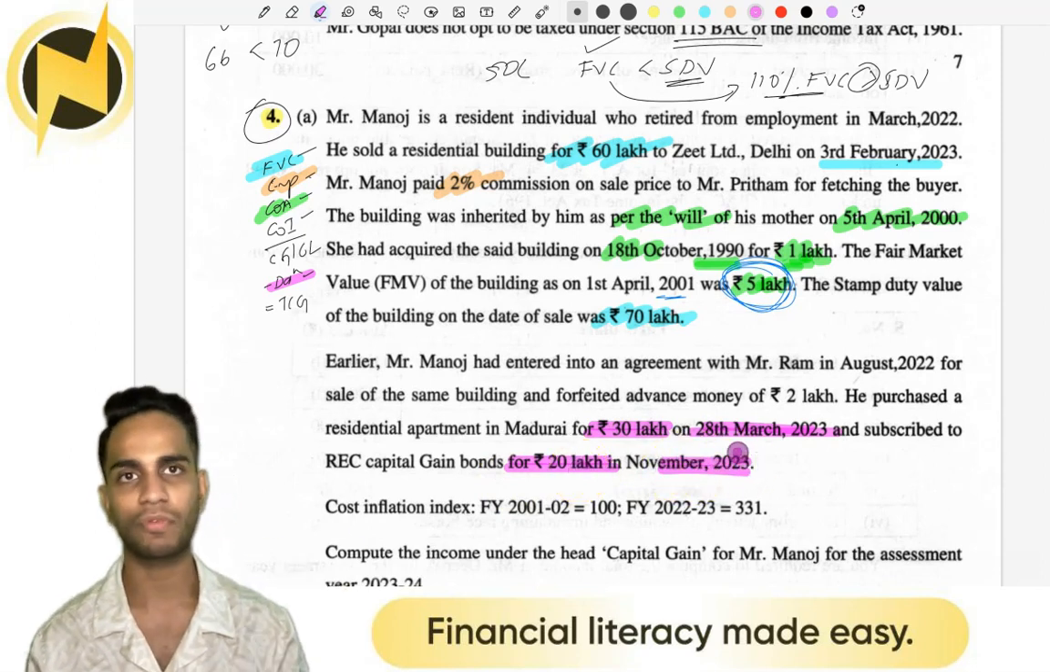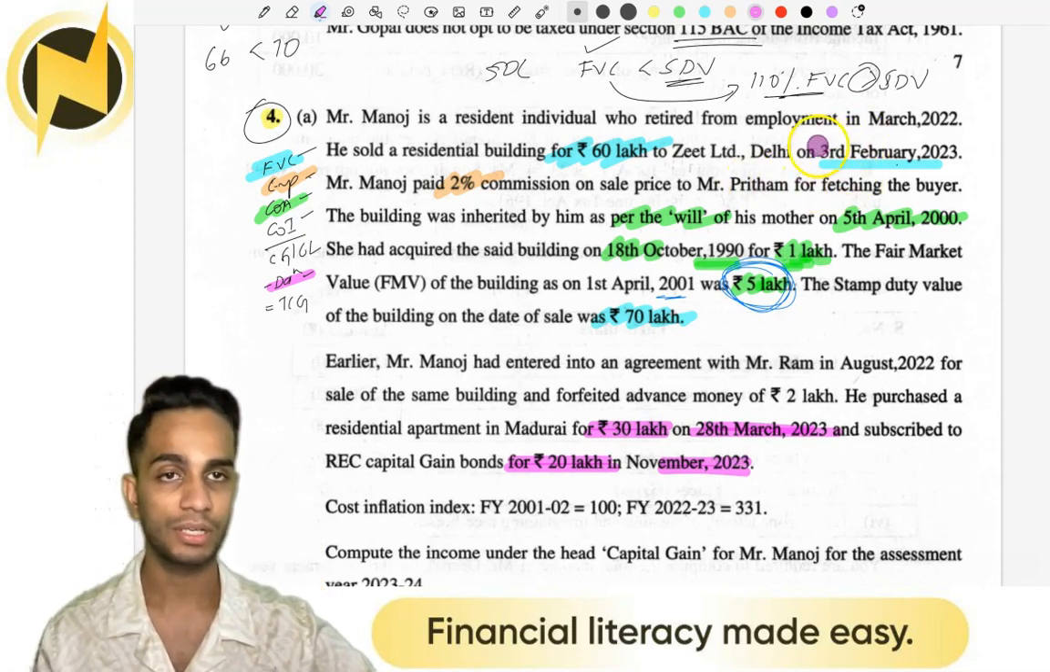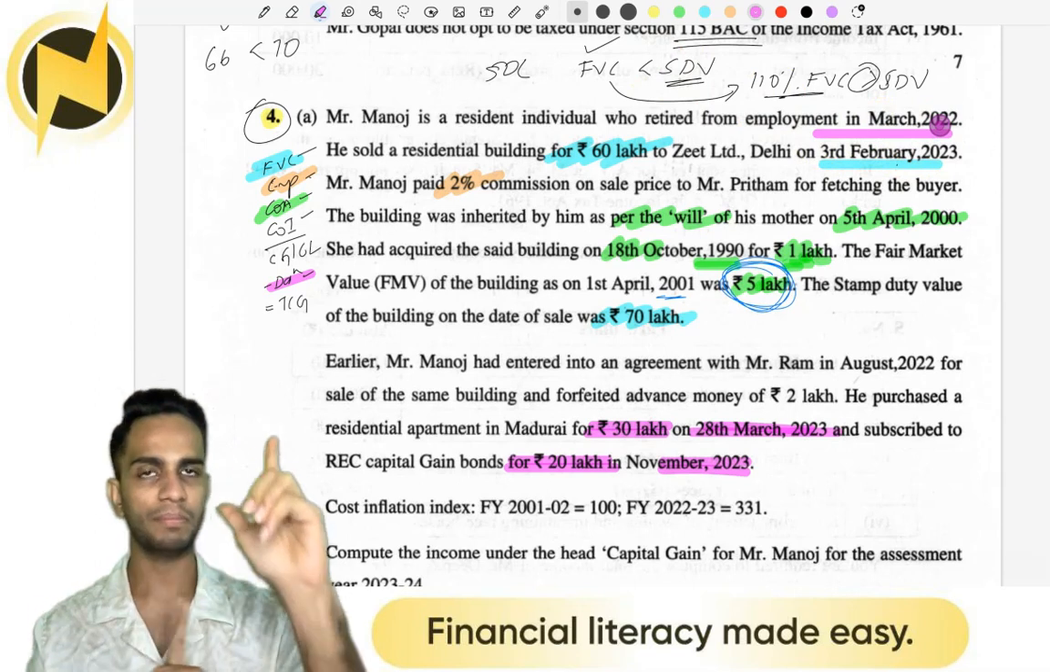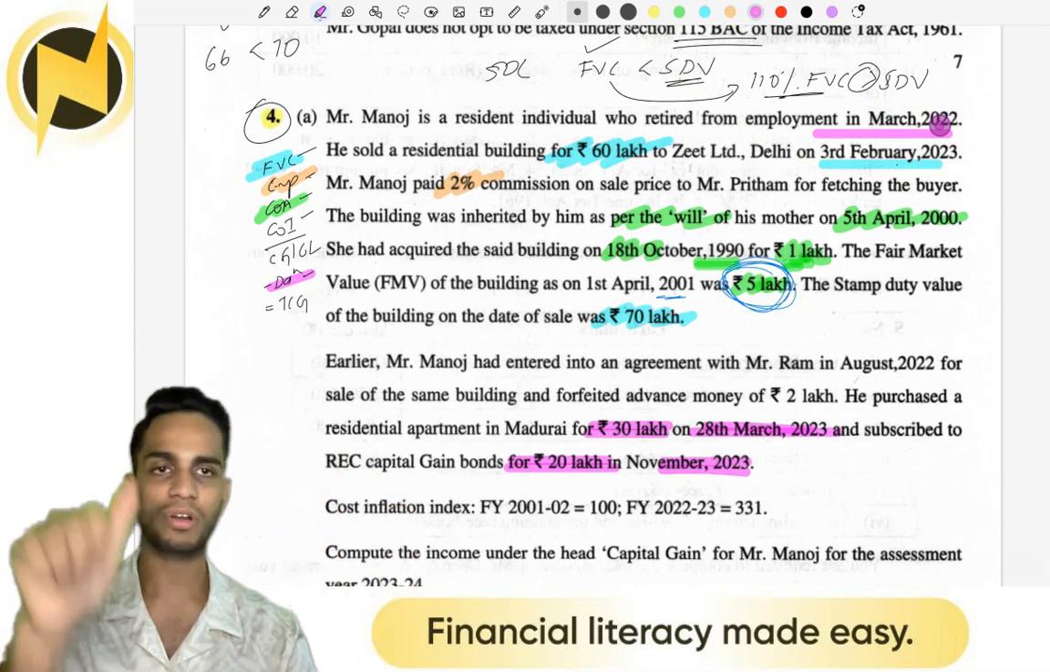See, there's a rule as per section 54EC. You need to make the investment within 6 months from the date of transfer. So date of transfer is 3rd February, right? 6 months is March, April, May, June, July, August. August 3rd.